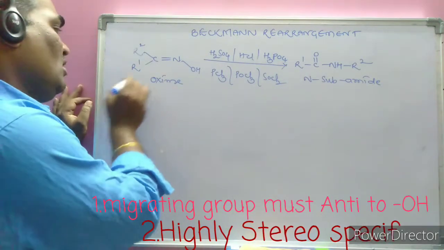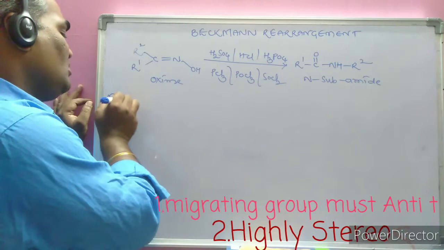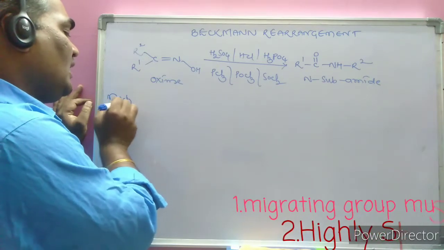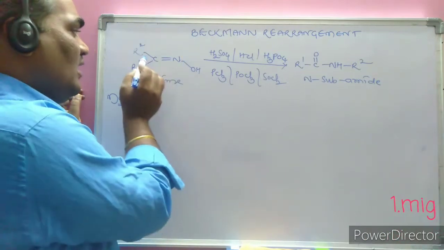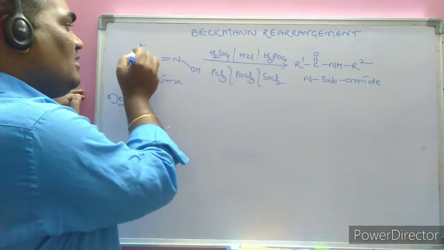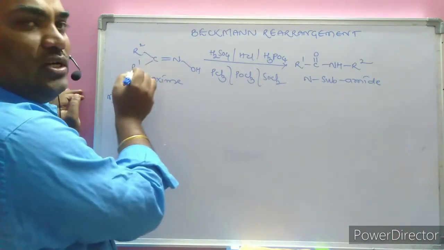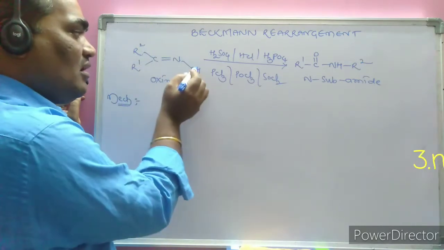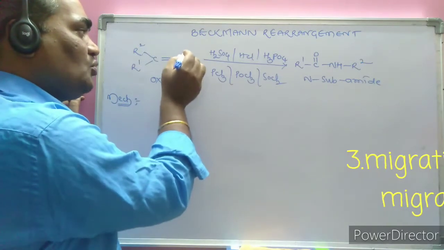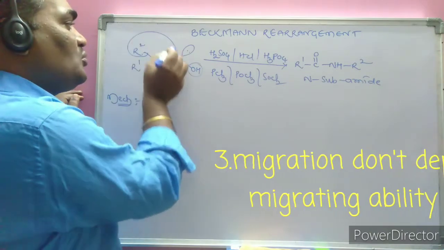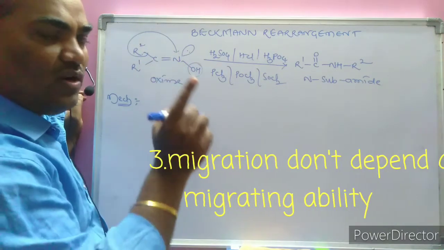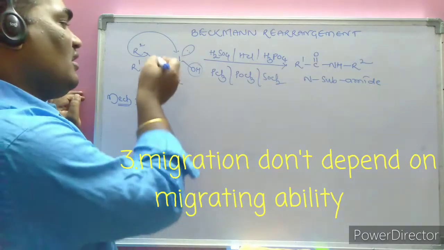Here the Beckmann rearrangement reaction is highly specific, or stereospecific, because it does not depend on the migrating ability of the substituted group. It always depends on the OH group, which is anti or in the transposition; that alkyl group only gets migrated. That is why it is highly stereospecific in nature.